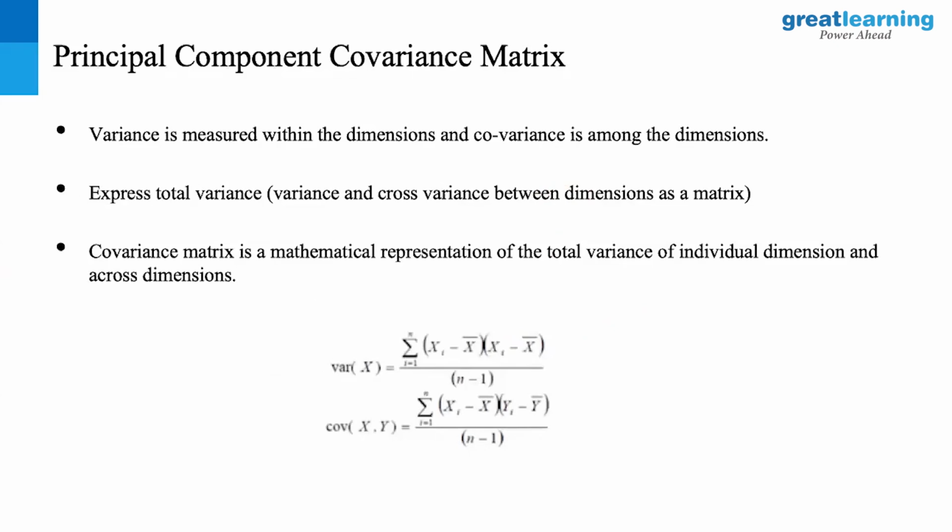So the variance is how the data is spread across. The variance is nothing but how far the data is spread across. The covariance is how tightly two things are knit or bound together. So that's called the covariance.